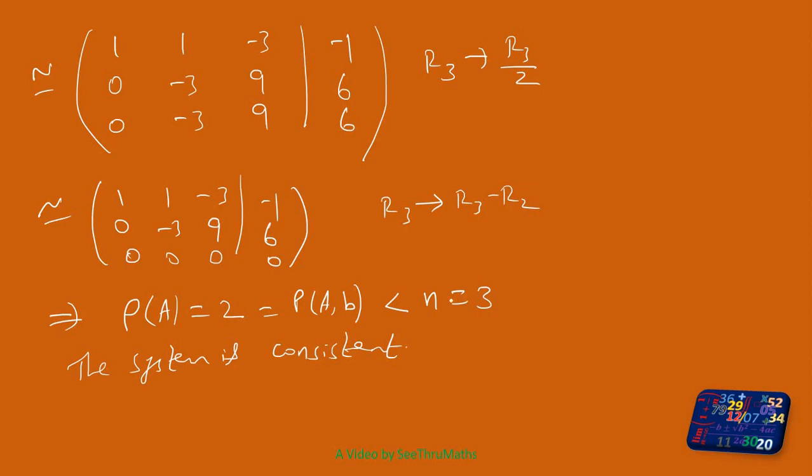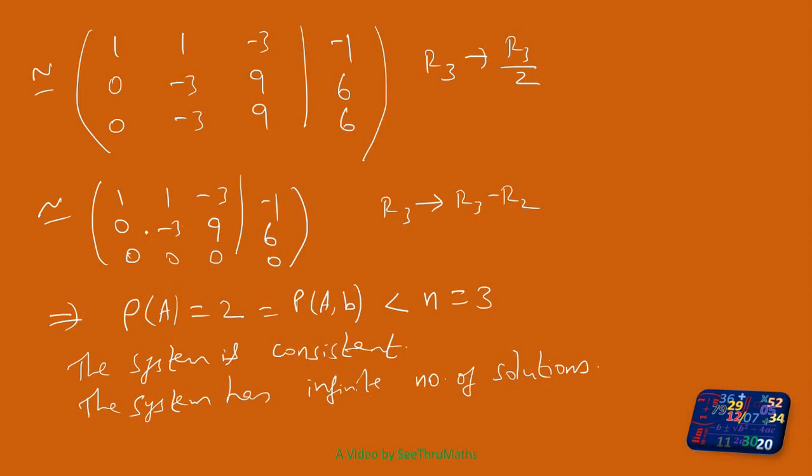But what about the number of solutions? Definitely it has a solution, no doubt. If this is equal to the number of variables, then definitely there is a unique solution. But since the number of variables is more here, the system has infinite number of solutions. How to find those solutions? We can fix some values to some variables.